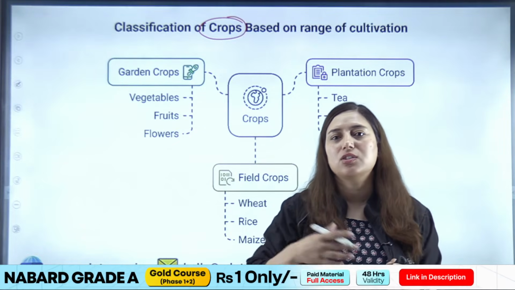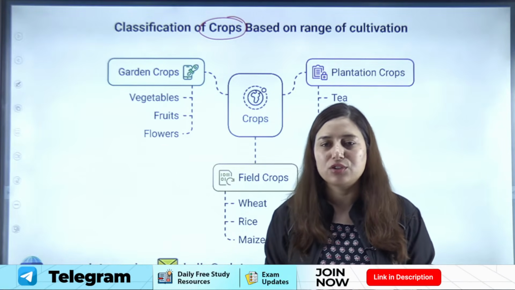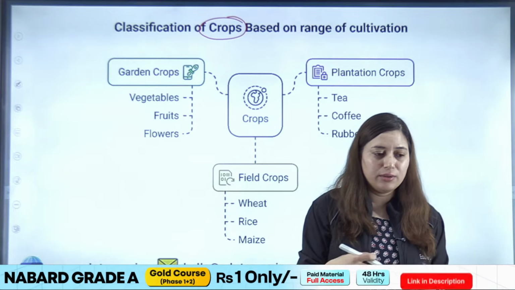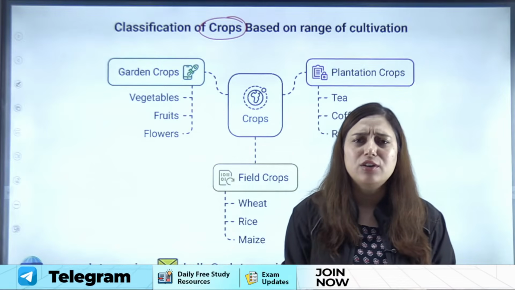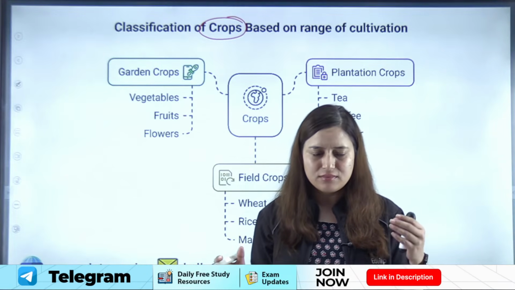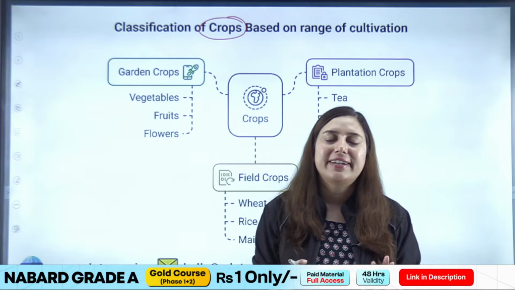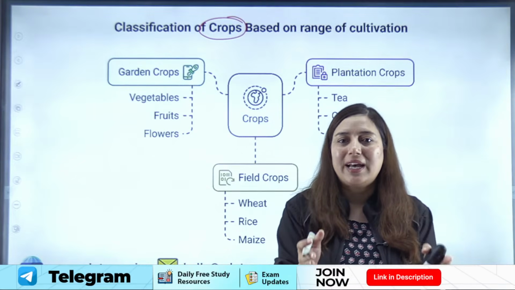You cannot just go and call each and every plant a crop, because that is not the definition of crop. Crop is when we are growing similar kind of plant in a certain area, that is your crop, right? Now these crops can be divided into three groups based on the scale on which this crop has been grown, right?